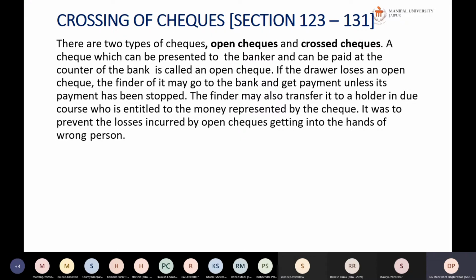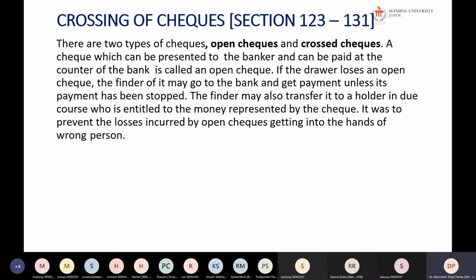The next thing is the crossed check. If you keep a check open, if it is not properly crossed, there is no instruction to the banker. So whosoever goes to the bank will get the payment of the check irrespective of who he is. The finder of the check, if the check is lost and stop payment has not been done, will get the payment from the bank without any hassle or problem. And the banker cannot refuse it.